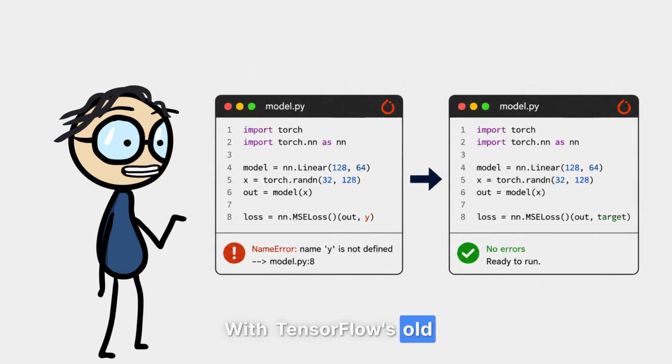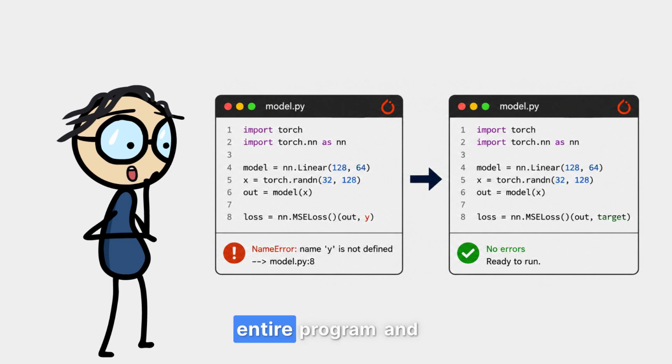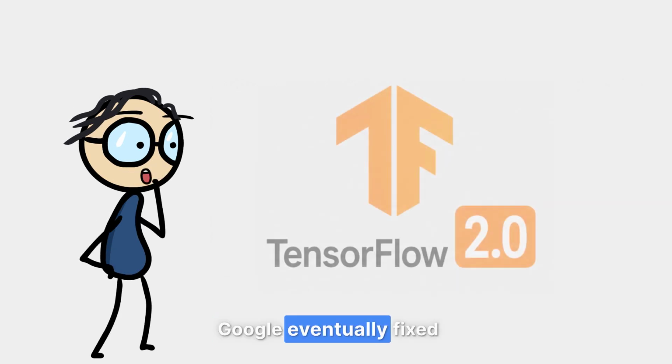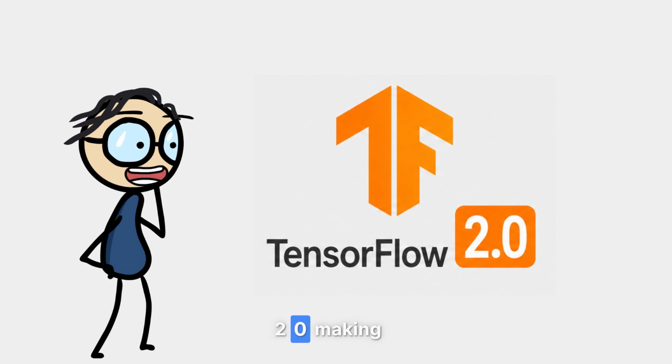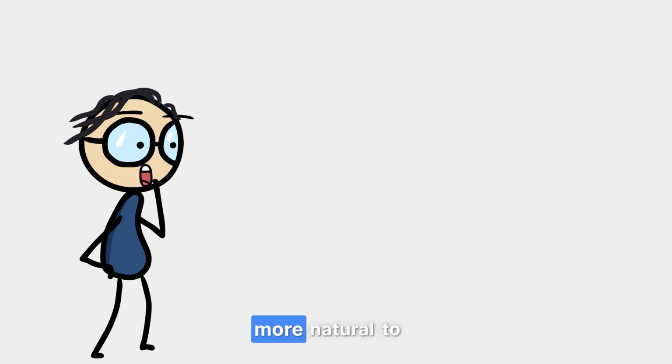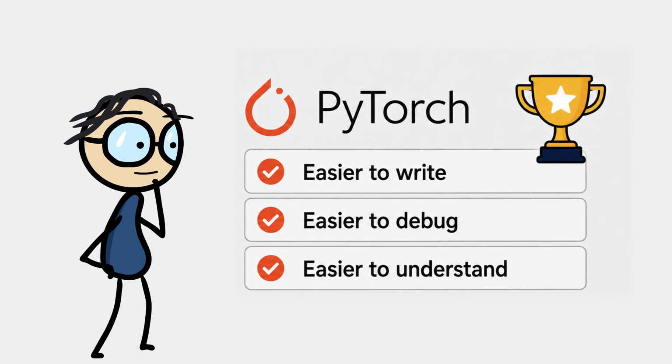With TensorFlow's old approach, you'd run the entire program and only then discover your error. Google eventually fixed this with TensorFlow 2.0, making it much more beginner-friendly. But PyTorch still feels more natural to most learners. Round 1 winner: PyTorch. Easier to write, easier to debug, easier to understand.